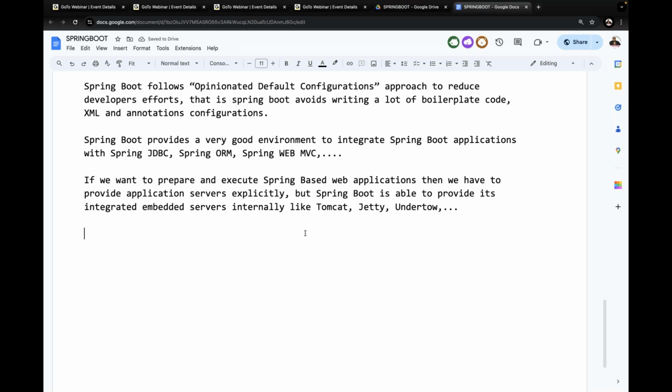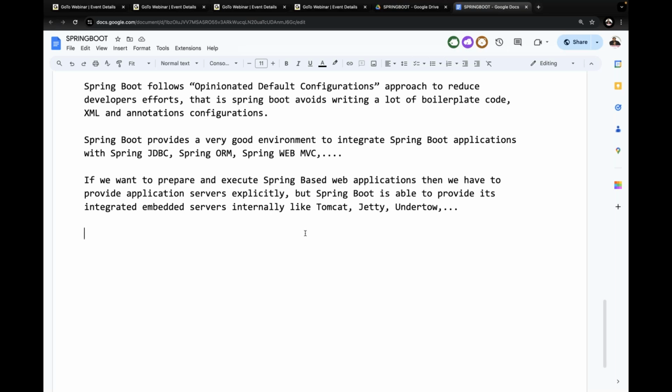Okay, now tell me, I'm asking this question to all of you. Try to answer it. The Tomcat server is coming along with the Spring Boot application. That's okay. But who will run the Tomcat server, guys? Who will deploy our application to the Tomcat server? And who will provide the environment to send a request to the Tomcat server? Now tell me, who will do all these things? Come on, who will do all these things?